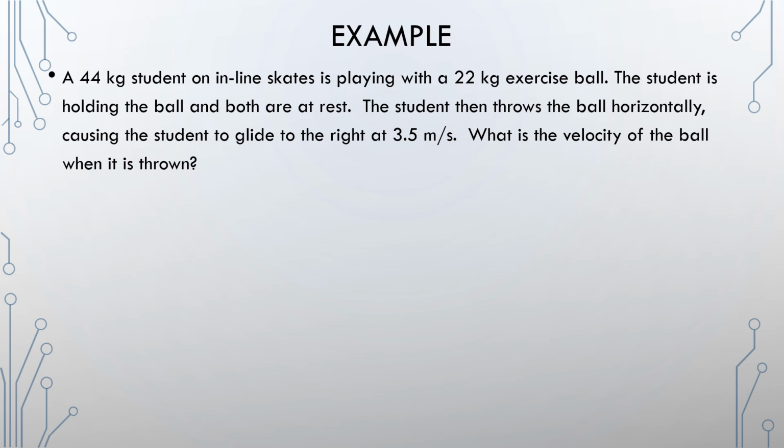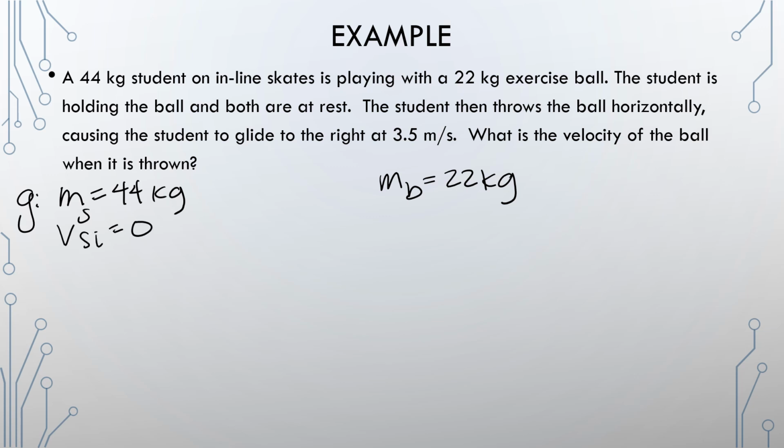Okay, so last one. A mass of 44 kilogram student, use that as an S, on inline skates is playing with an exercise ball. This is actually fun, slightly dangerous. The mass of the exercise ball is 22 kilograms. The student is holding the ball and both are at rest. So initial 0, initial 0. The student then throws the ball horizontally, causing the student to glide to the right.